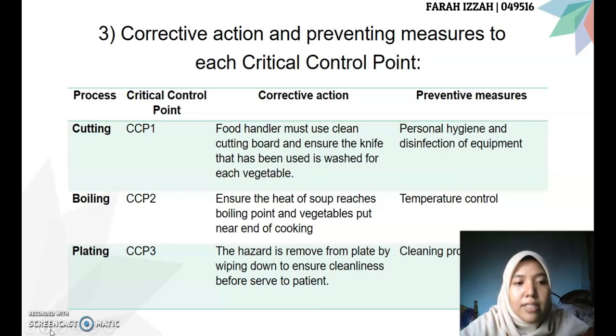The last CCP, which is plating process, the corrective action is the hazard is removed from the plate by wiping down to ensure cleanliness before serving to patient. The preventive measure for CCP3 is cleaning process.